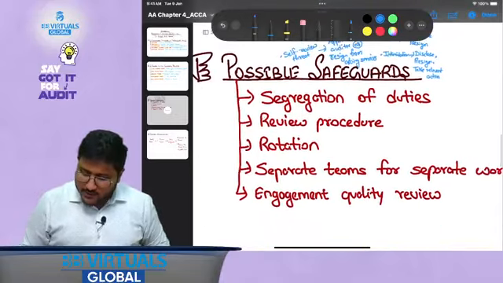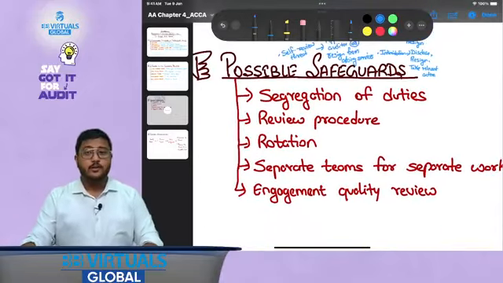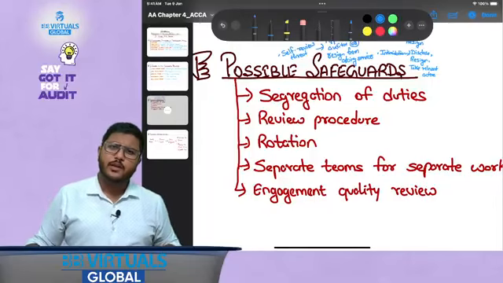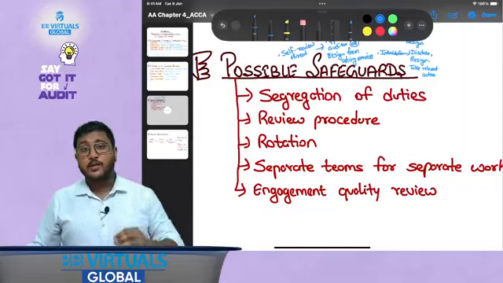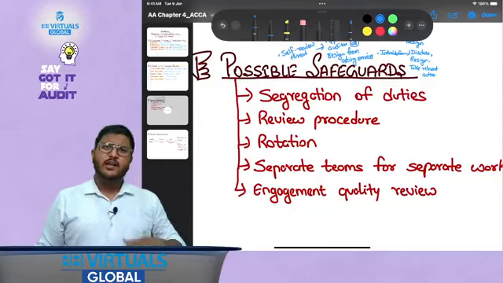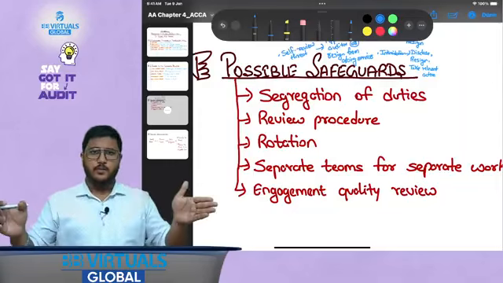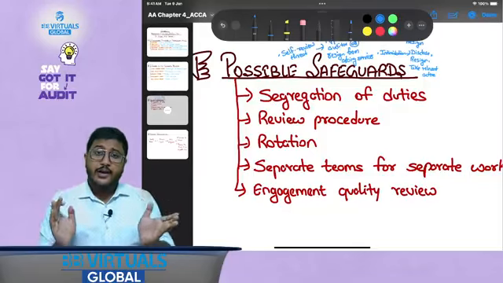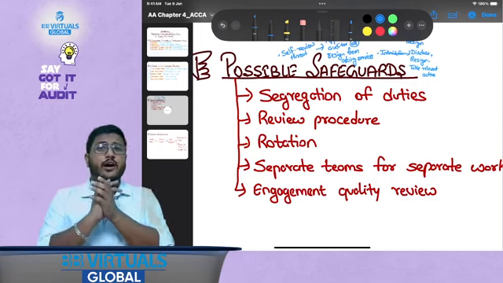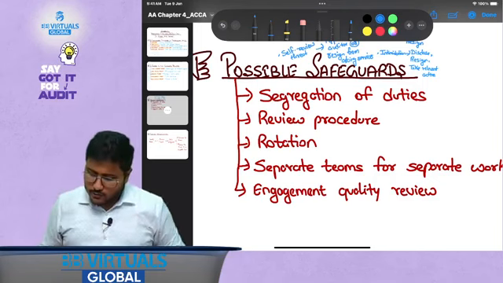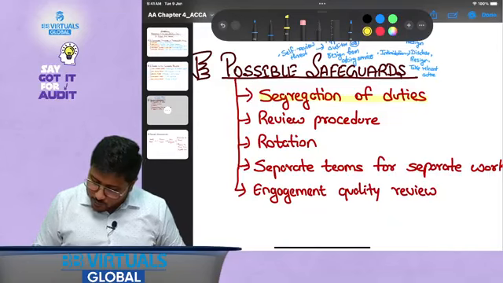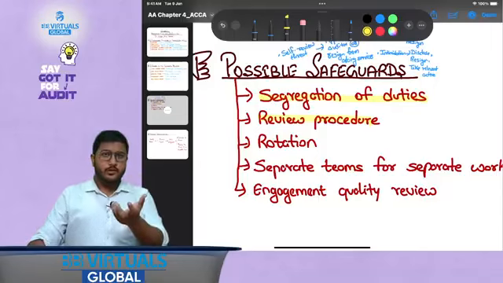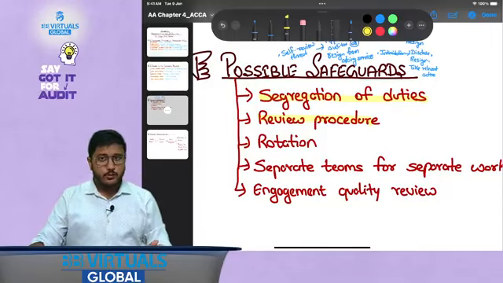Now, what are certain possible safeguards that I have written here? The possible safeguards are segregation of duties. When I say segregation of duty, the meaning is that you divide the same work among multiple people. When multiple people are involved in a particular transaction, the chances of all of them colluding to do something unethical are very, very rare. When I say review procedure, there could be a maker-checker difference: somebody else would be preparing the work, somebody else would be reviewing the work.